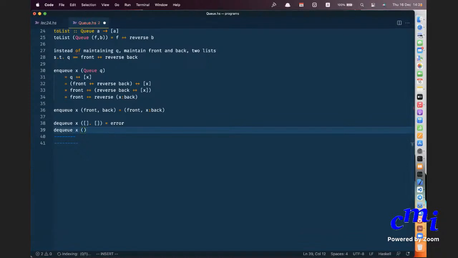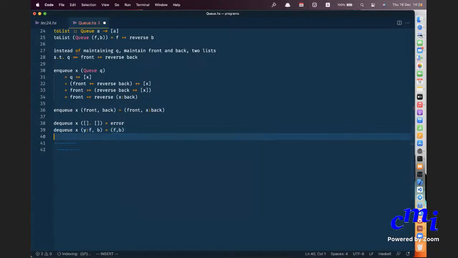So let us say Y colon Y colon F comma B. In this case, what will be your DQ? DQ, I said you should remove from the front, from the head of the list. So what will be the result now? F comma B. F comma B, right.